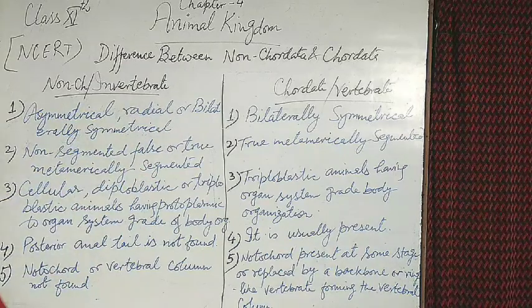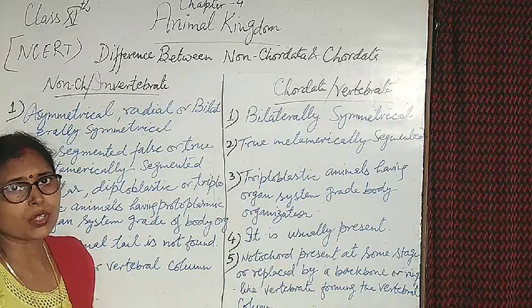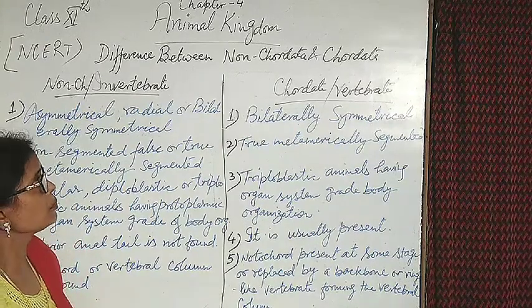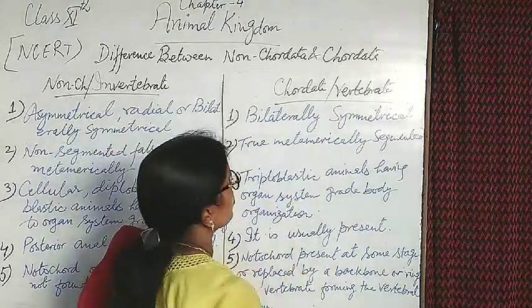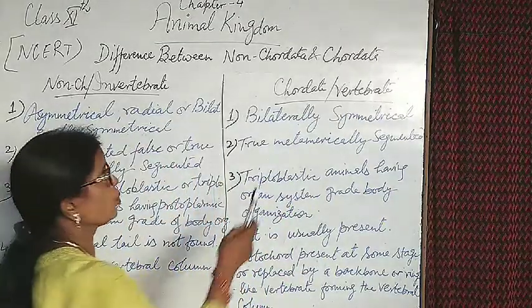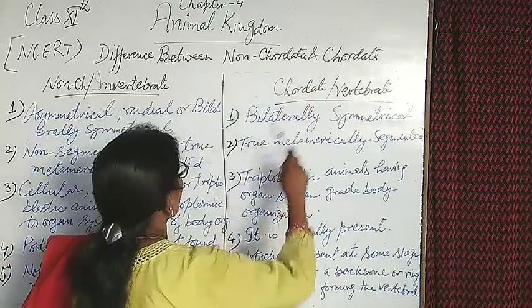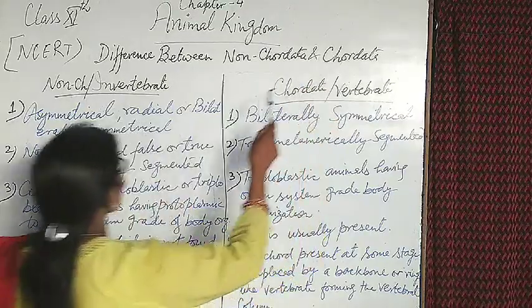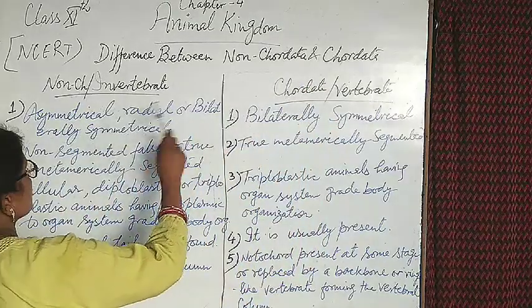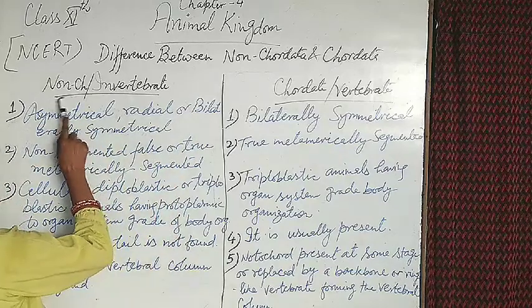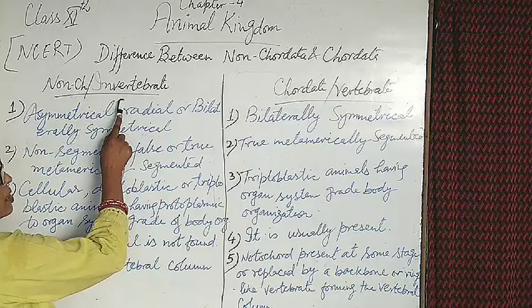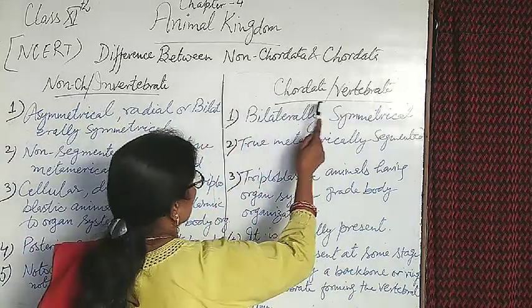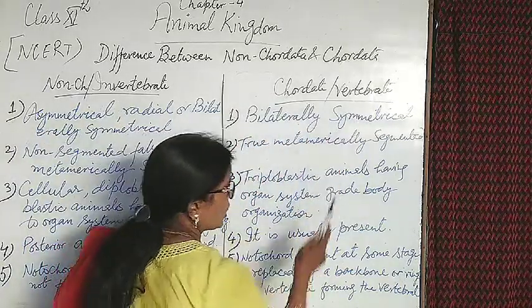Non-chordates means boneless organisms are included in this topic, and the other, chordate, means bony organisms are included in this class. In a general way, non-chordate organisms are also known as invertebrates, and chordate organisms are also known as vertebrates.